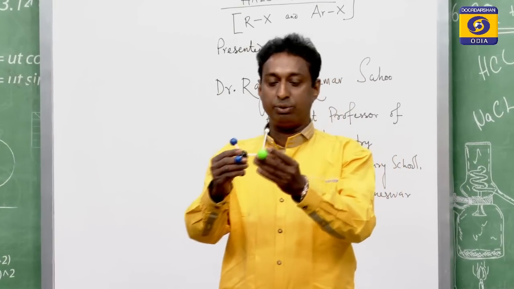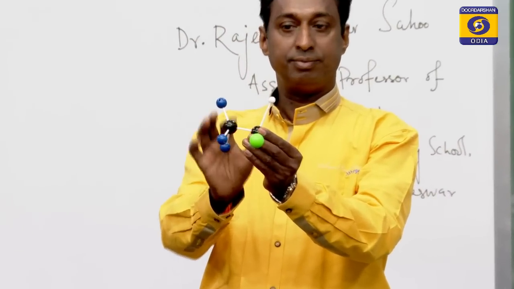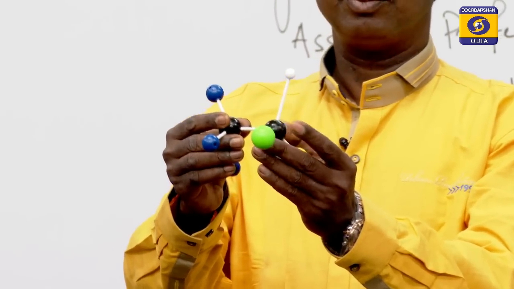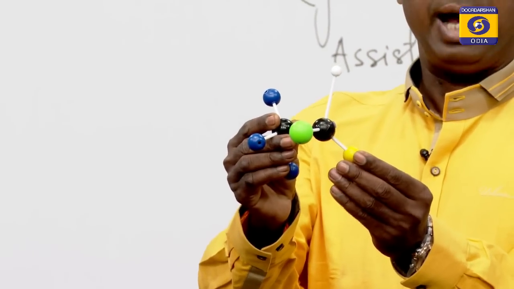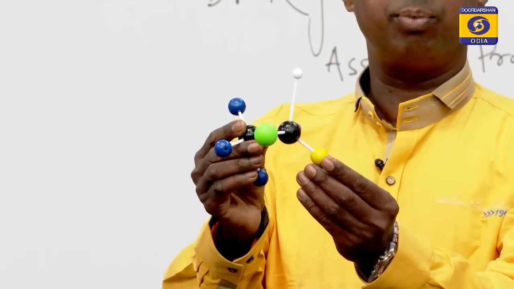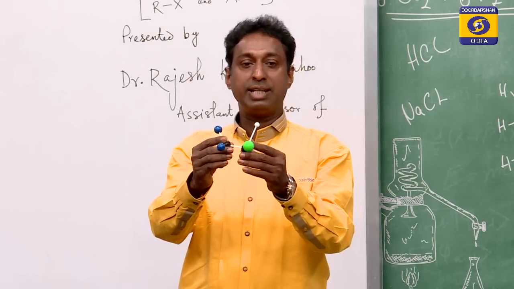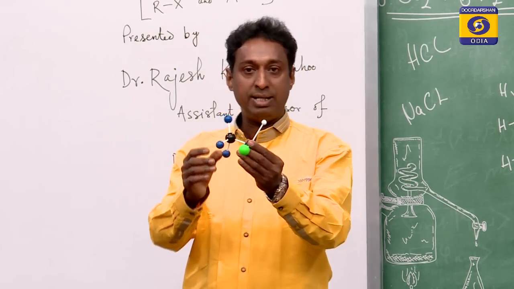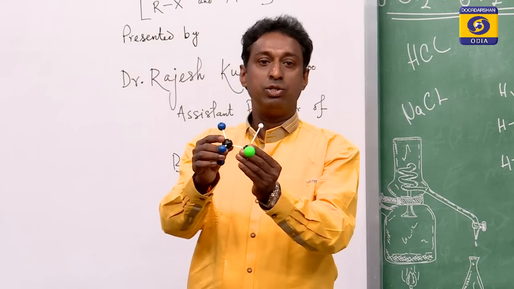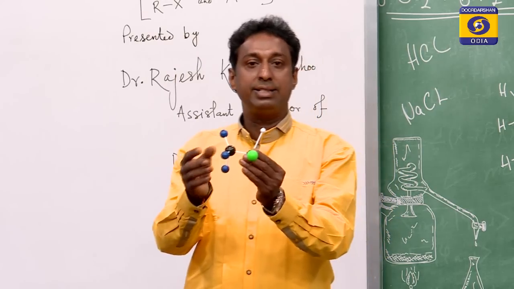I can just tell you, these black balls are carbon atoms, these blue balls are fluorine atoms, and this yellow one is bromine, and this one is your chlorine atom. So, this is the example of halothane, and you see here all the bonds are single bonds. So, it belongs to the haloalkane family. It is used as an anesthesia.